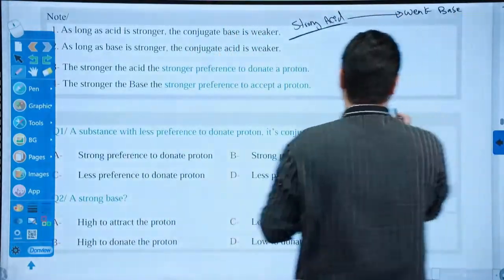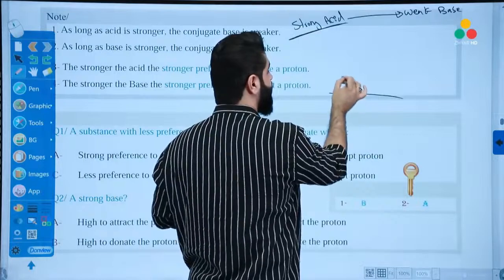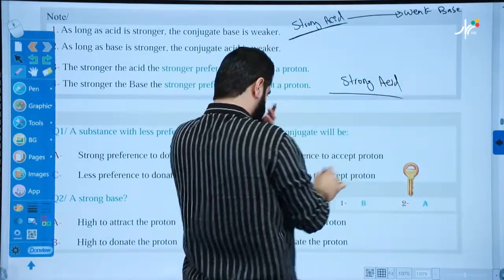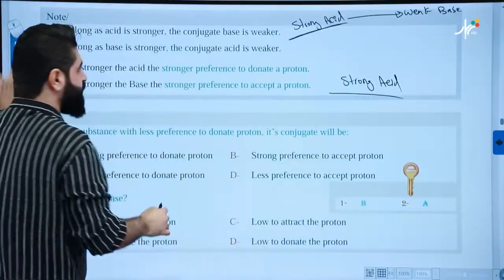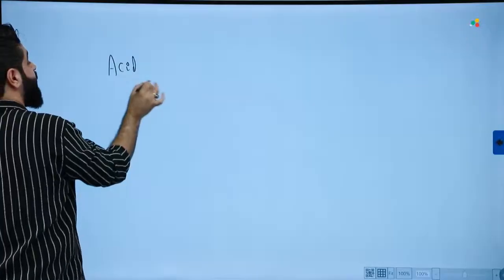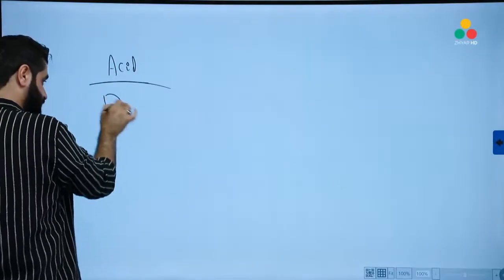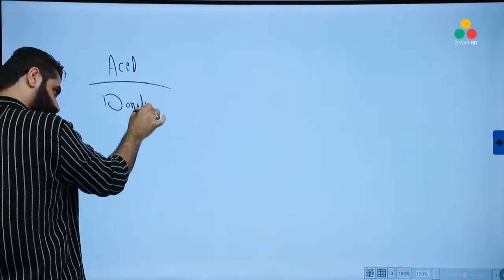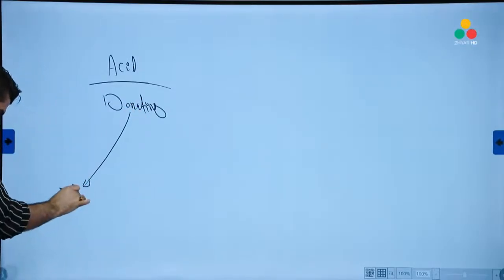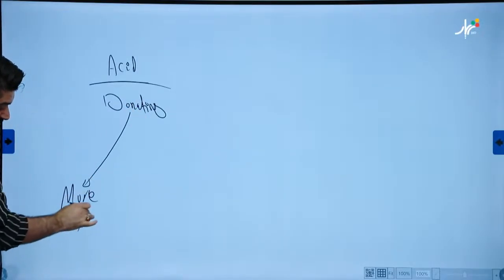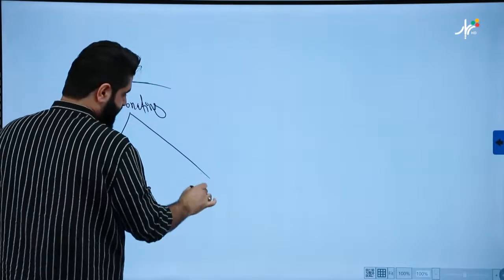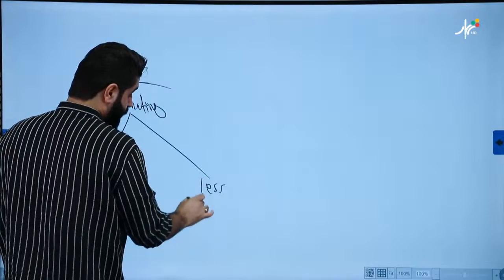Look. If we have a strong acid, try to write these on a white page. For the acids, they prefer donating. So the one that donates more will become a strong acid. The one that donates less will become a weak acid.